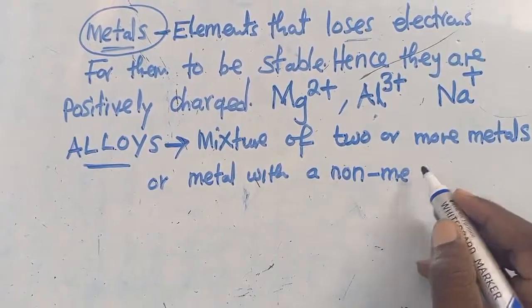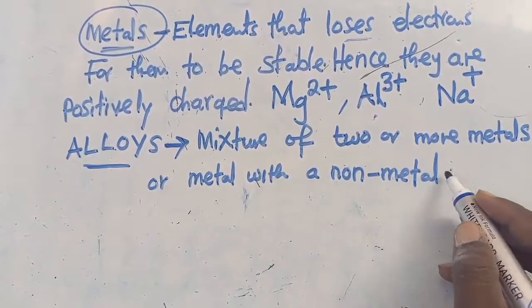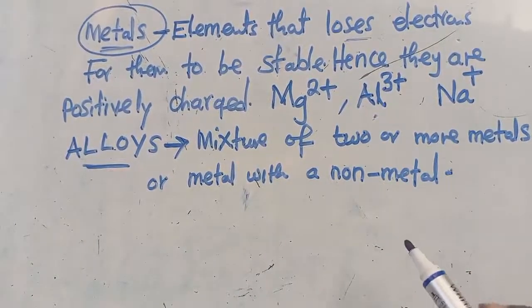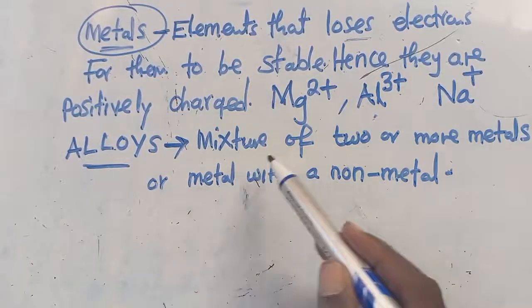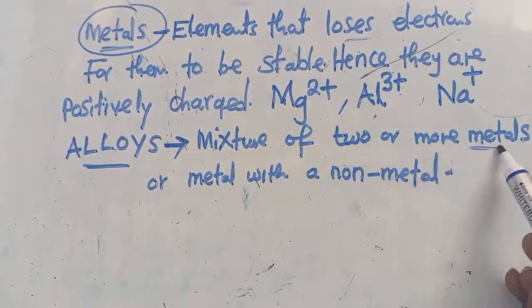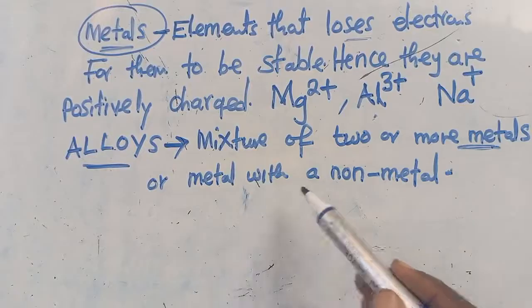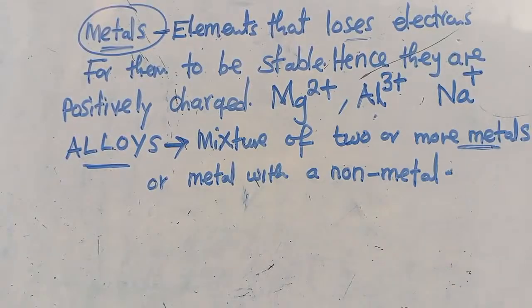This is what we mean when I say an alloy. An alloy is just a mixture of two or more metals, or a metal with a non-metal. There is a way in which we can form an alloy.